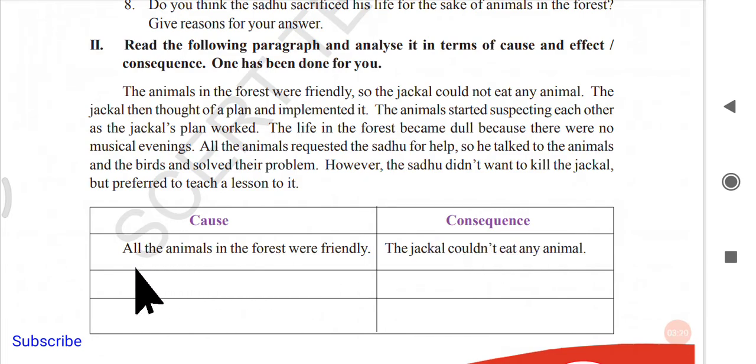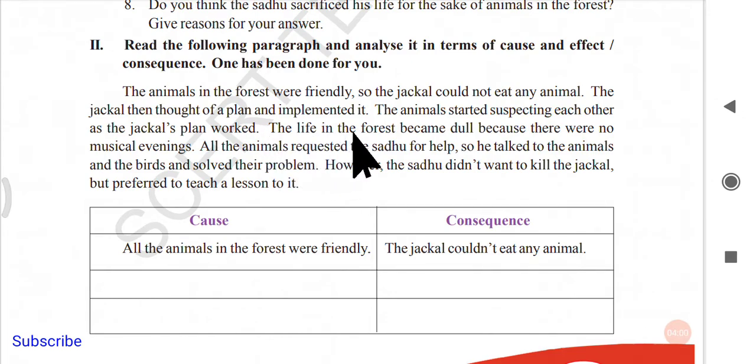One is already done here. All the animals in the forest were friendly, so the jackal couldn't eat animals. Since all the animals were living together, friendly, the jackal could not eat any animal. So this was the effect. We can find some more causes and effects here. The animals started suspecting each other and the jackal's plan worked. Since the jackal made a difference between all the animals, the animals started suspecting each other, so this is the cause, and what is the effect? The jackal's plan worked.